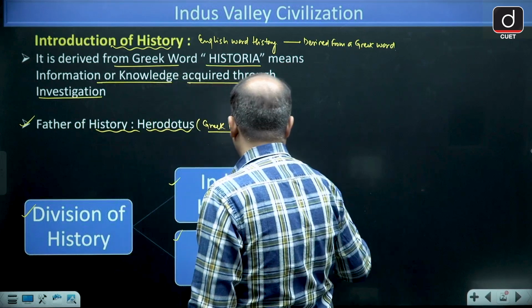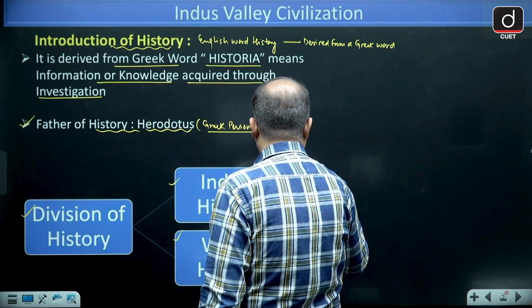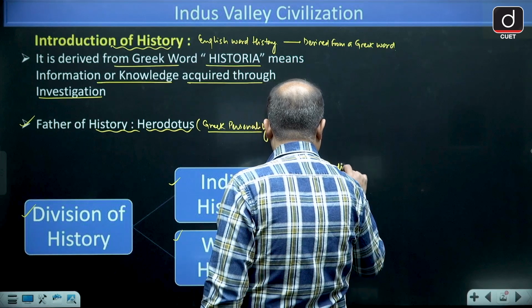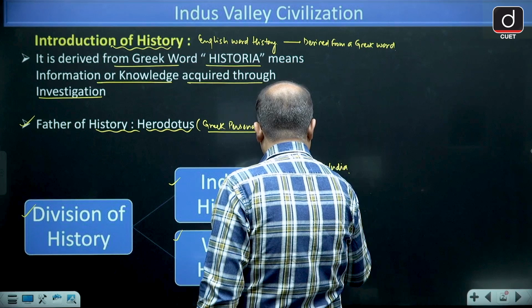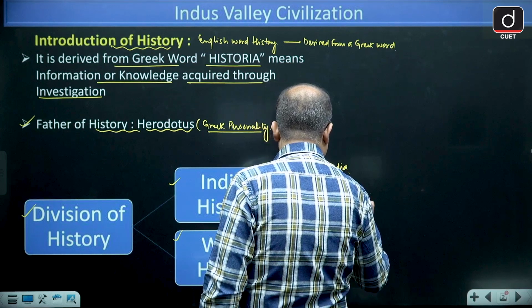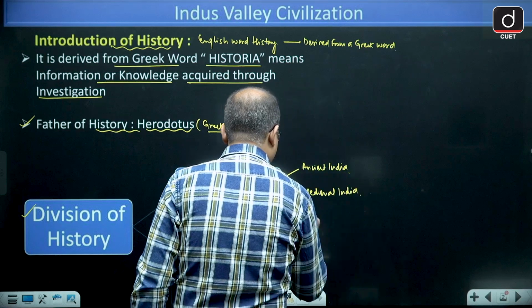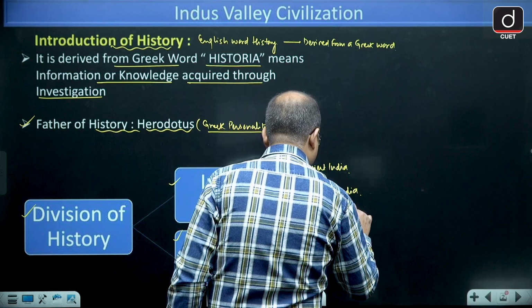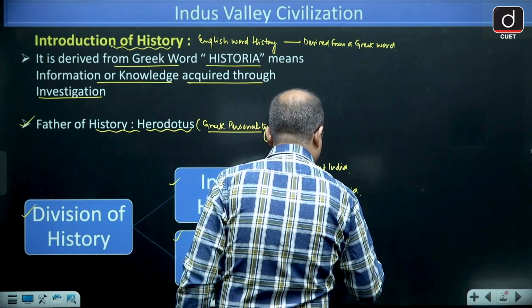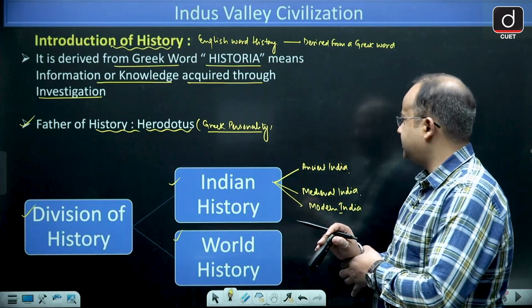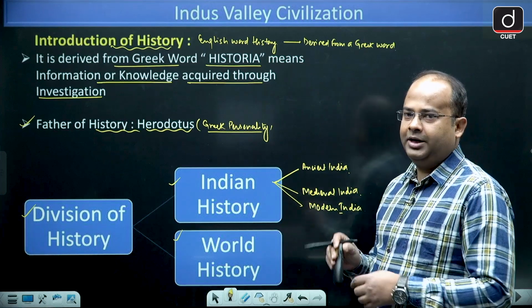And this Indian history is further divided into three parts: ancient India, medieval India, and modern India.